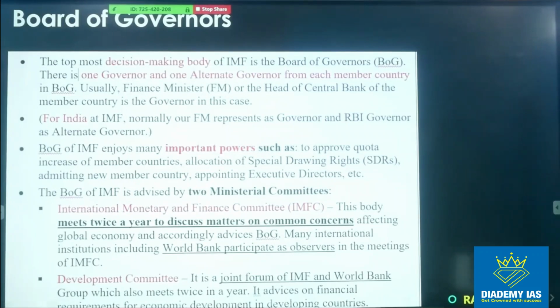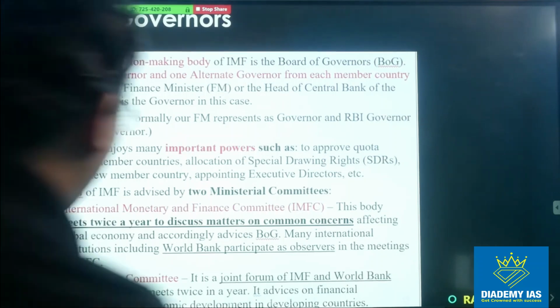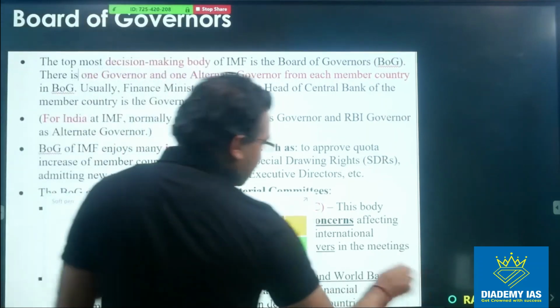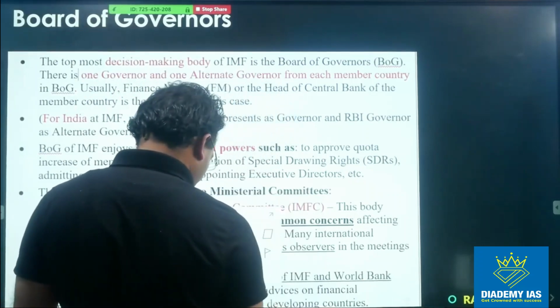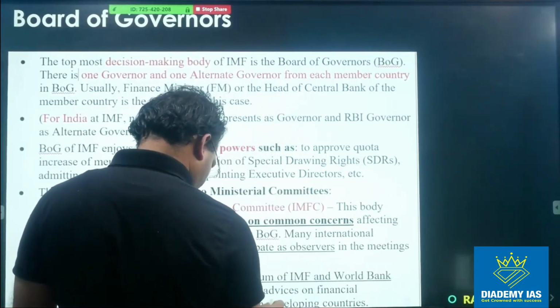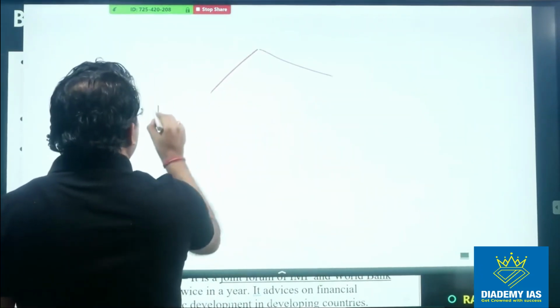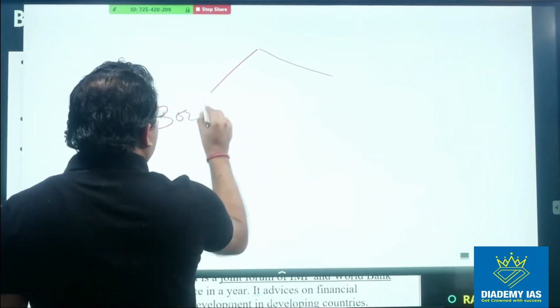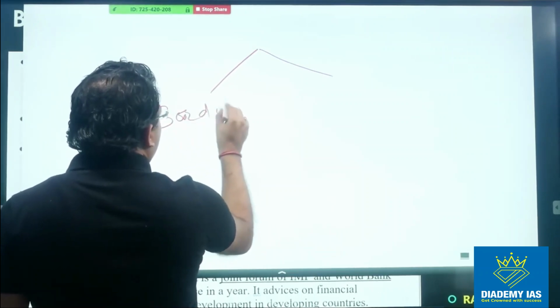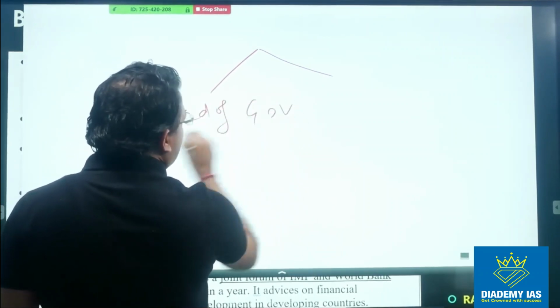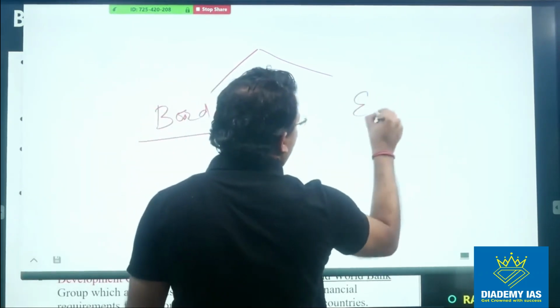Now coming to the governance, how this IMF is governed. So IMF has two major bodies for the governance. One is Board of Governors, another is Executive Board.